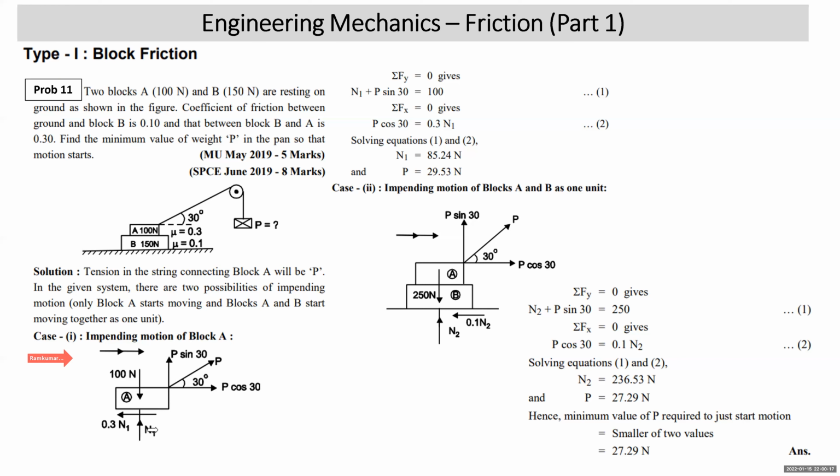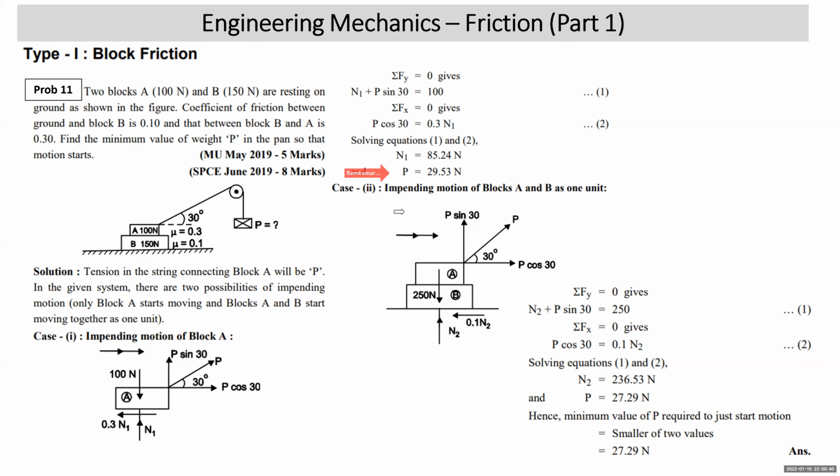If you write sigma Fy equal to 0, N1 plus P sin 30 is 100. Sigma Fx equal to 0, P cos 30 is 0.3 N1. Solving 1 and 2, you get N1. So in the first case, you get the minimum value of P required to start the motion as 29.53 when only block A just starts.